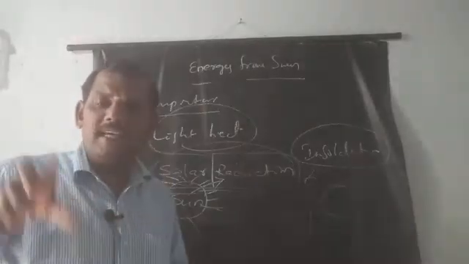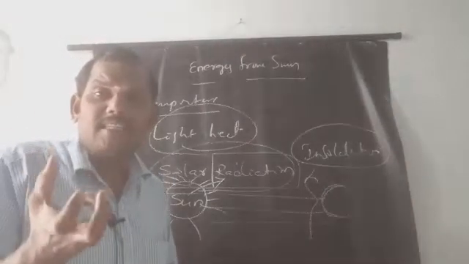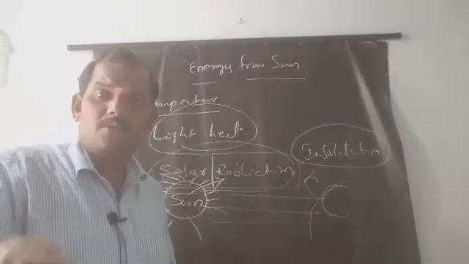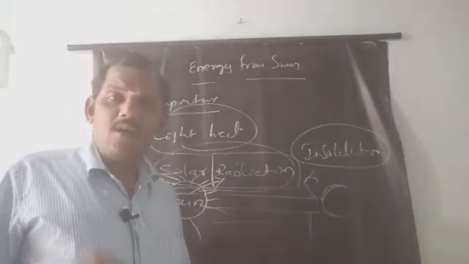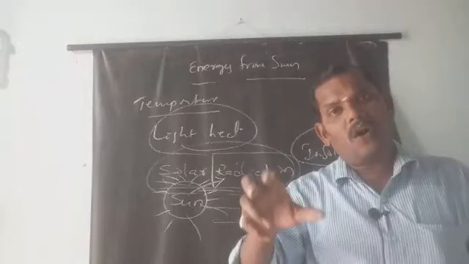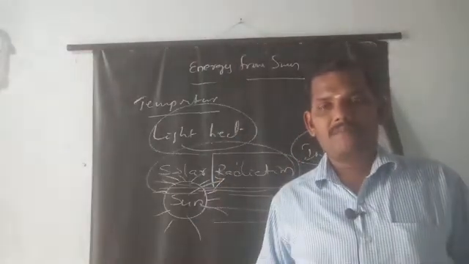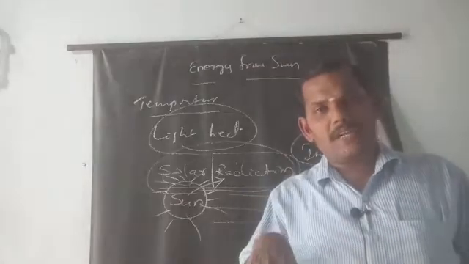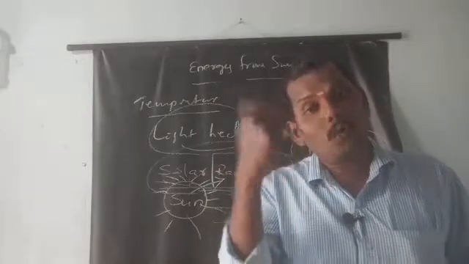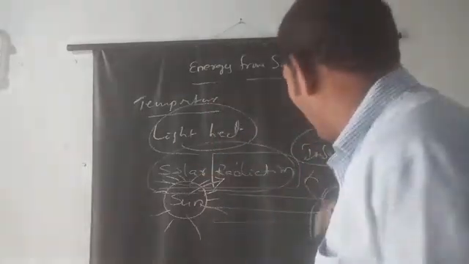The energy released by the sun is solar radiation, and the energy received by the earth is called insolation. Insolation is the amount of energy received by the earth. Here you understand the point.